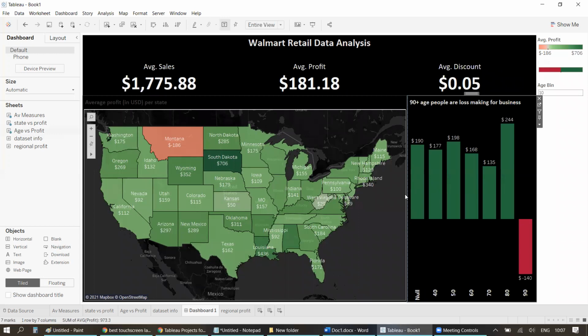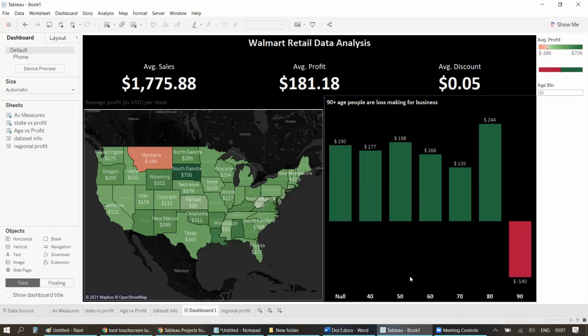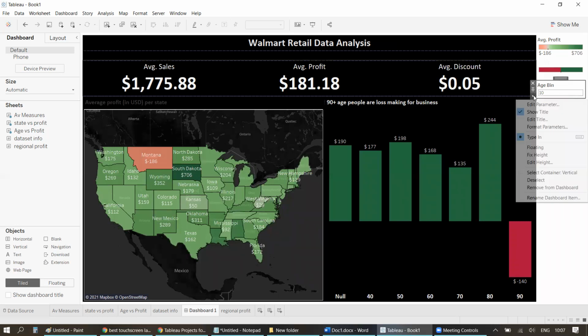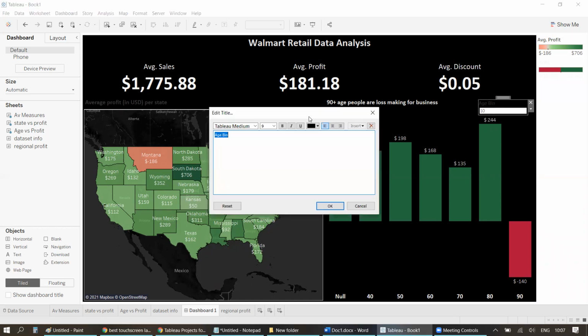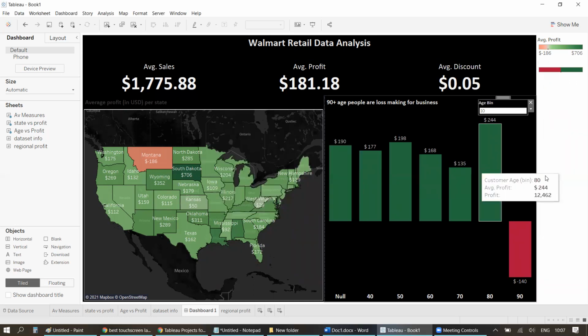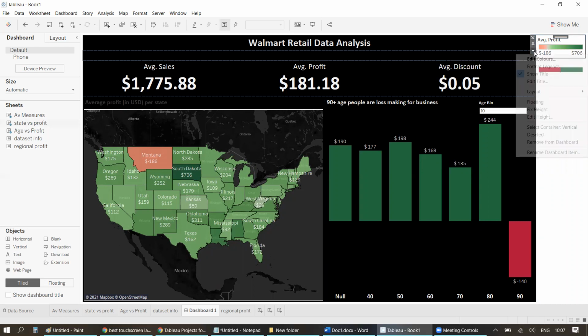Awesome, it looks good. I'll decrease the size of it, right? And another thing is this right one, average bin should be over here somewhere. So I'll just change this to floating, okay? And put somewhere over here, okay? And let's make this this color. Make sure that things are consistent on your dashboard. This average profit thing that you are seeing here, I think that's from the map.